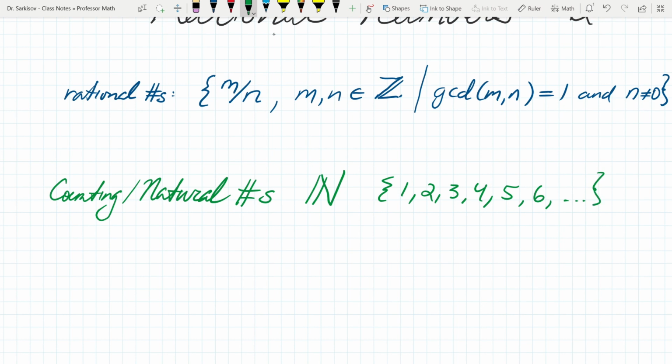The idea being there's a first element, a second element, a third one, a fourth one, a fifth one, a sixth one. You can count them from 1 to whatever, on and on. That's what counting natural numbers are. So natural numbers are countable. Does that make sense? Natural numbers are countable, right? Those numbers are what we call countable. And remember I said, let's show that the rational numbers are countable.